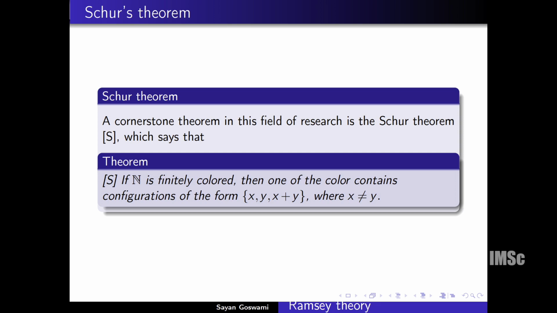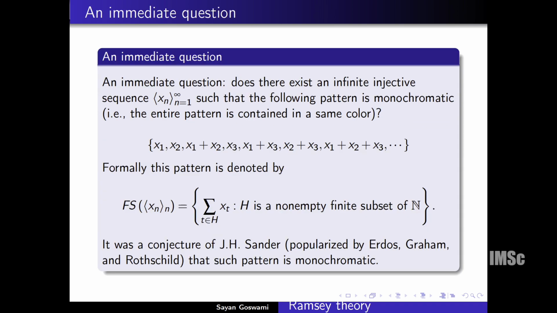Now Schur's theorem is one of the cornerstone theorems in this field. Schur's theorem says if N is finitely colored, then one of the colors will contain a configuration of the form x, y and x plus y, where x is not equal to y. Now an immediate question appears: what is the infinitary extension of Schur's theorem? For any infinite injective sequence x_n, the finite sums, this means a pattern of the form x1, x2, x1 plus x2, then x3, and so on, taking the summations, but don't take repeated sums.